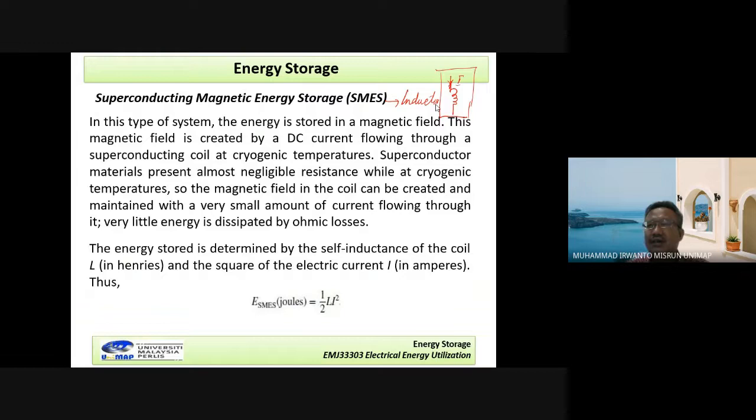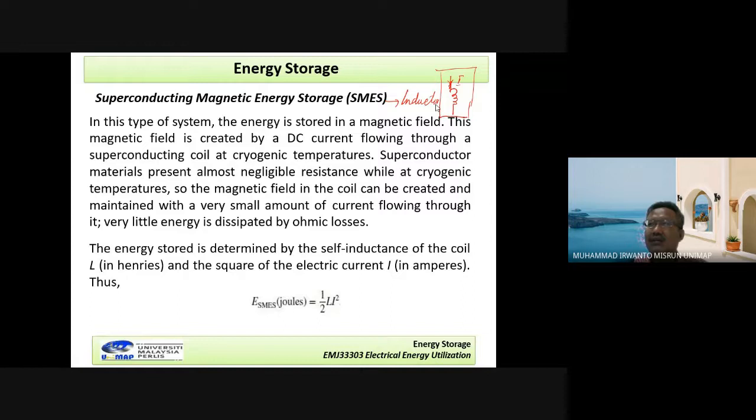The direction of the current, like this one, the flowing. And then my thumb here is the direction of the magnetic flux, because the magnetic flux is generated by this coil.